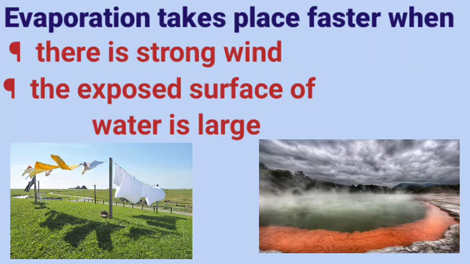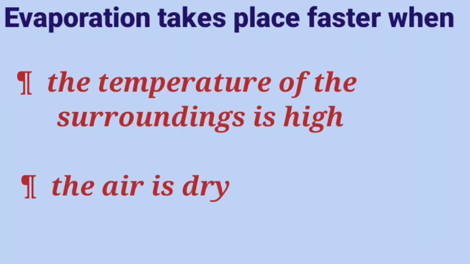Evaporation takes place faster when there is strong wind. Children, have you noticed clothes dry faster when there is wind? And when the exposed surface of water is large, then evaporation takes place faster. Evaporation takes place faster when the temperature of the surroundings is high. When the temperature is high, evaporation is faster. And when the air is dry, evaporation takes place faster.